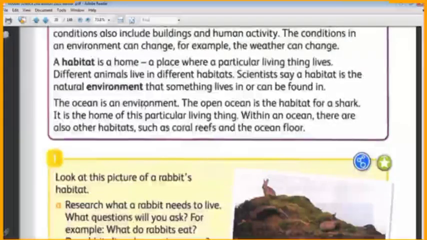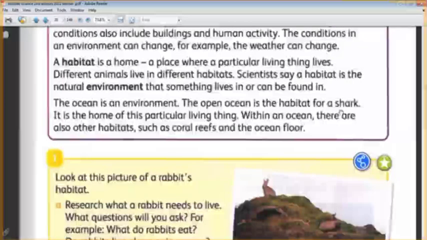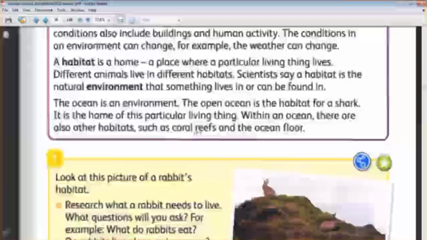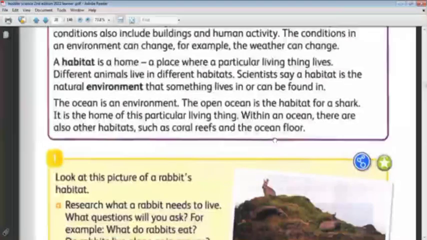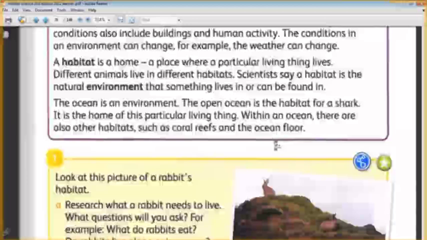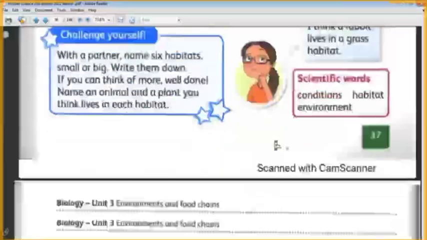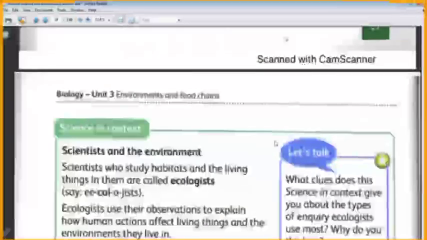The ocean is a big area, which is an environment. It can be a habitat for big animals like the shark and the whale. Inside the ocean, there are different smaller habitats, like the coral reef and the ocean floor. This is the difference between environment and habitat.